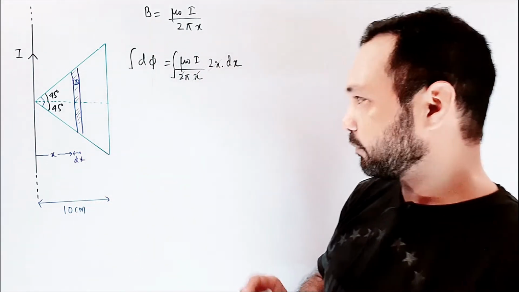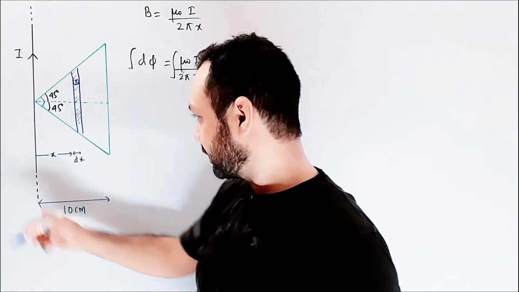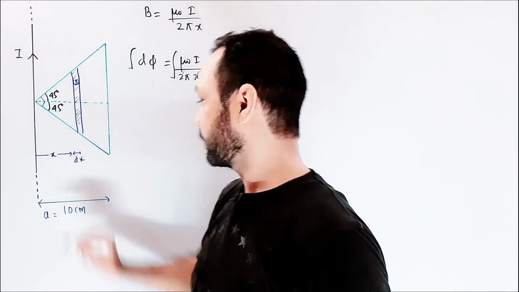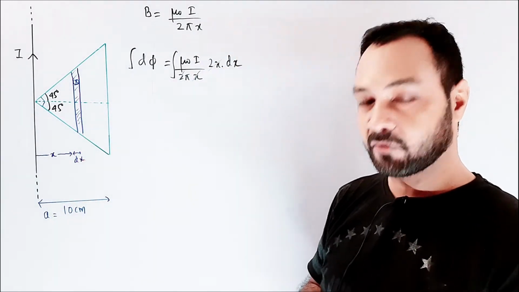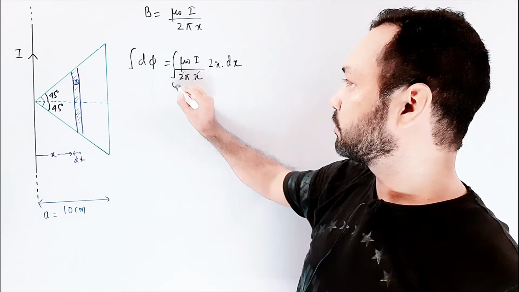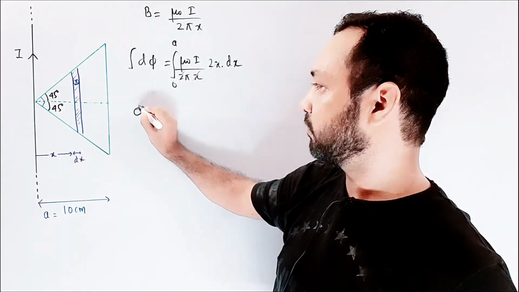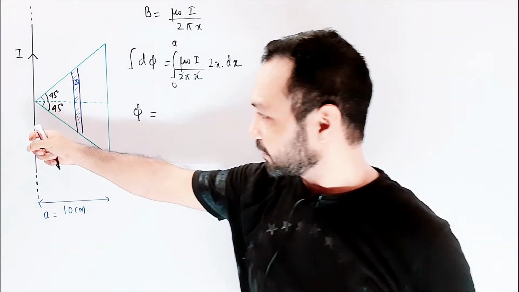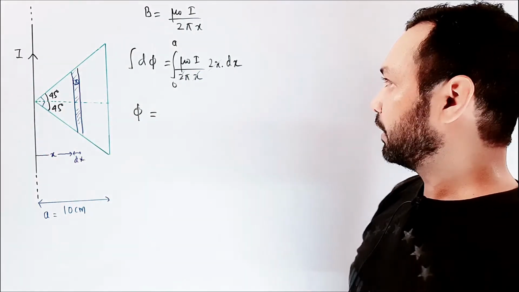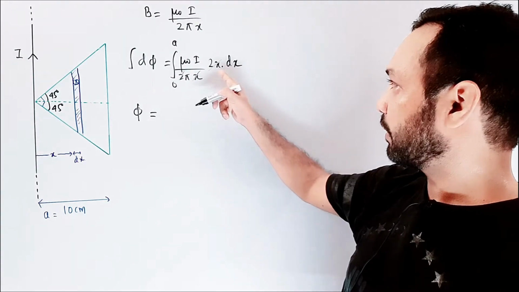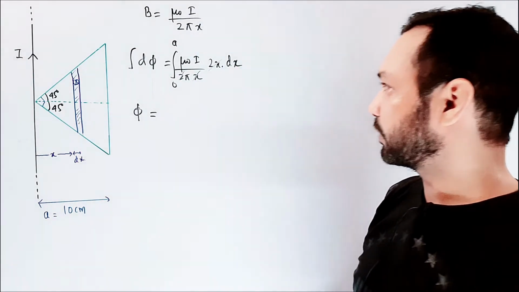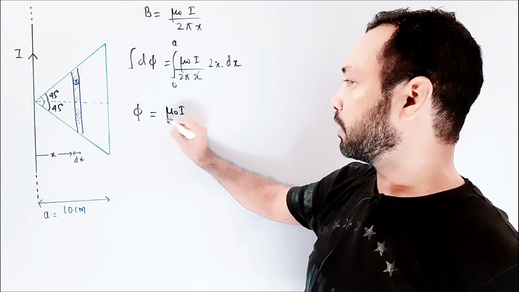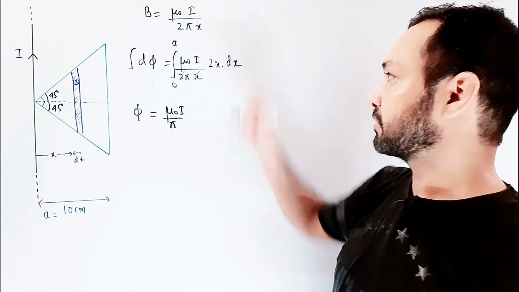So the overall flux in this triangular loop would be the integration of this thing. If I let the distance of this side from the wire be a, the limit of integration will be from 0 to a. So the overall flux in this triangular loop due to current in this infinite loop would be mu naught I by pi times the integration of dx, and the integration of dx is a.